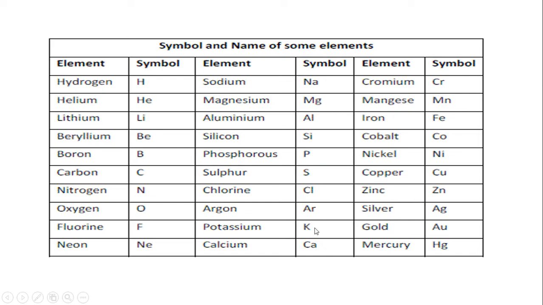It is very important to know the elements and their symbols because it is the fundamental basis for writing chemical equations or any chemical formulas. So learning the symbols and names of elements is very important in formulating chemical formulas.